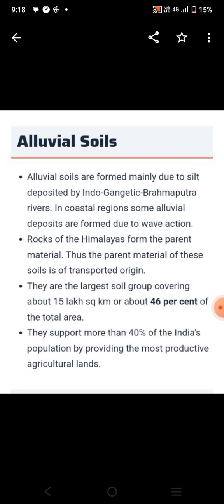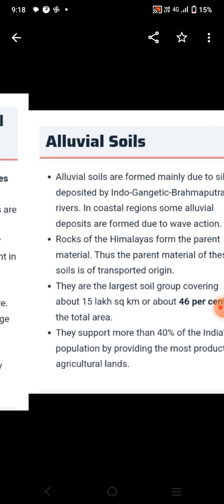What is the covering area in India? It is about 15 lakh square kilometres, or 46% of the total area of India. And these soils support more than 40% of India's population by providing the most productive agricultural land.